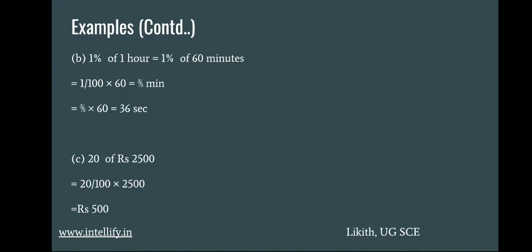The other question is, we have to find how many rupees: 20% of 2500. So 20 divided by 100 into 2500. You can simplify this with cancellation, because there are zeros in the numerator and denominator. If you cancel two zeros, 2500 divided by 100 is nothing but 25. So 25 into 20 is nothing but 500. 25 twos are 50, so 25 twenties are 500.